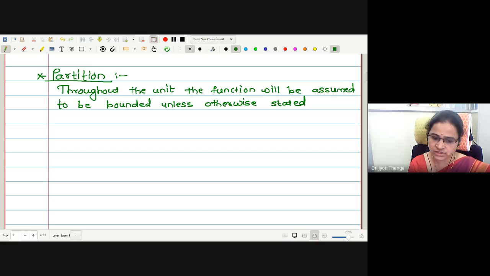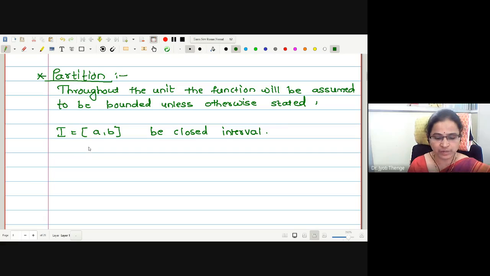This may be a question in your objective test, whether we can find the area of an unbounded function. And here I equals the closed interval a to b, the closed interval on which we are going to find the area of the given region.